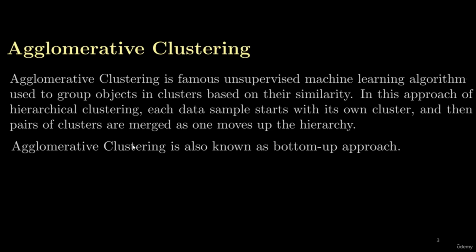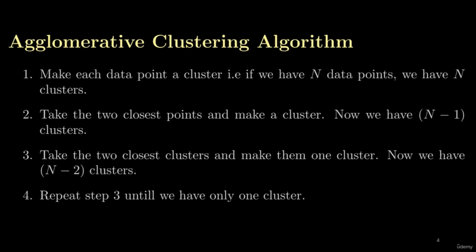To understand this more appropriately, let's understand the steps of agglomerative clustering. These are the 4 steps. Step 1: make each data point a cluster. That is, if we have n data points, we have n clusters. So you consider each data point as its own cluster. If we have n data points in a data set, we are starting this algorithm with n clusters.